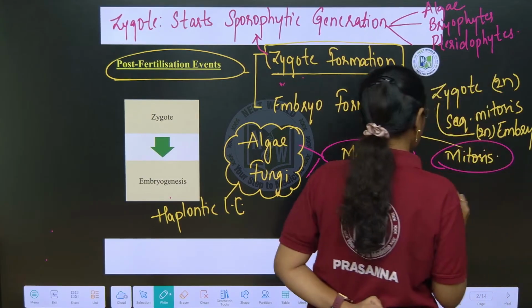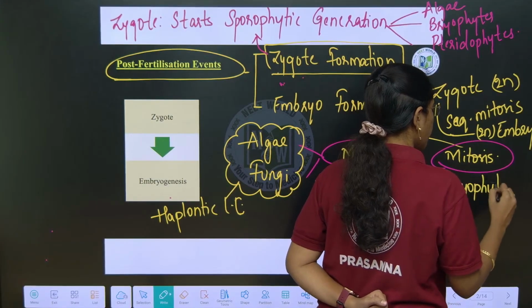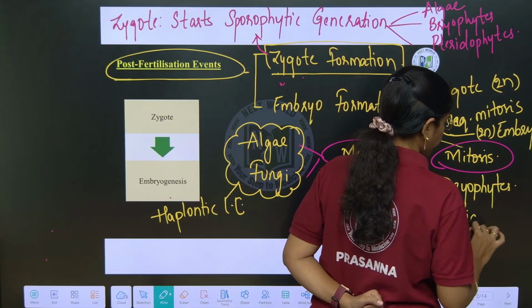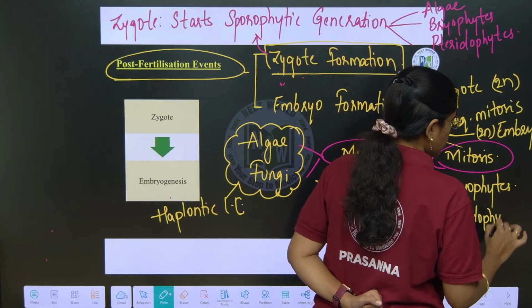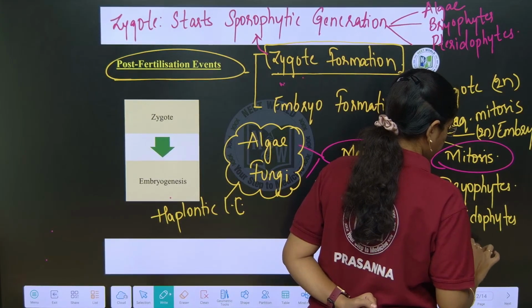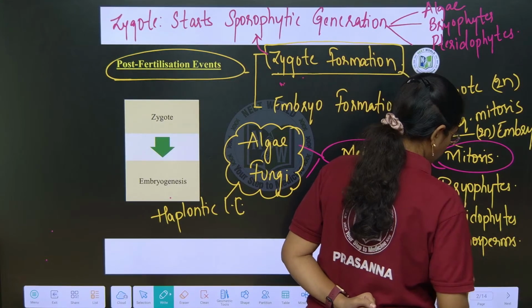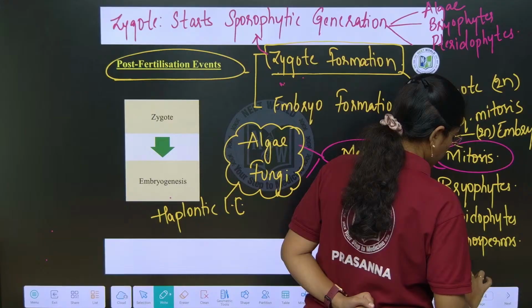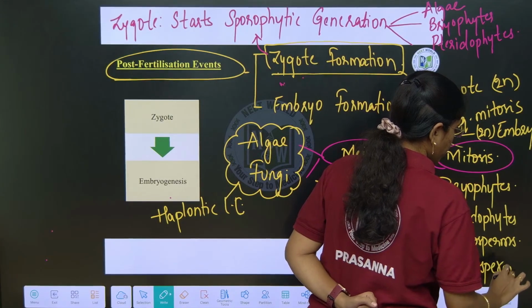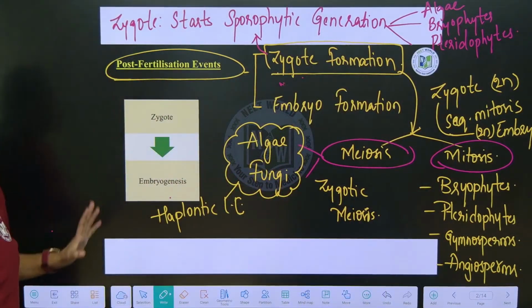This happens in bryophytes, pteridophytes, gymnosperms and angiosperms. This is the whole concept of zygote that you have to know.